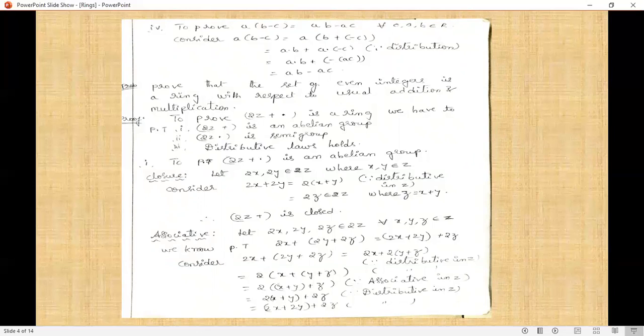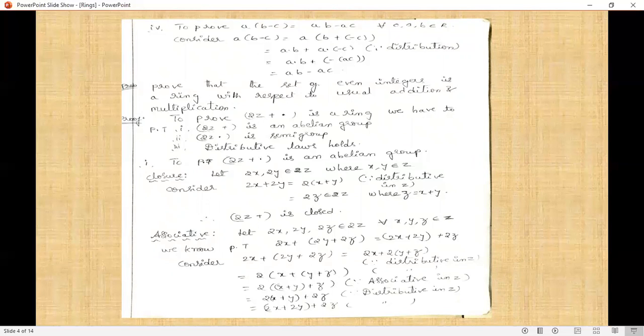Observe the proof. To prove (2Z, +, ·) is a ring, we have to prove (2Z, +) is an abelian group, (2Z, ·) is a semigroup, and the distributive laws hold on it. First of all, you have to know all the integers form a group. We are using that the integers form a ring in this theorem.